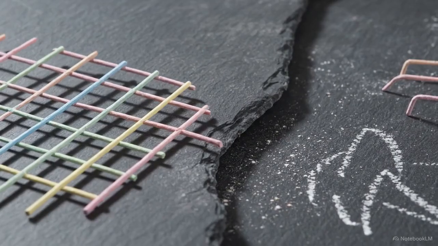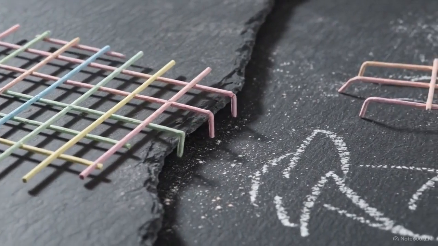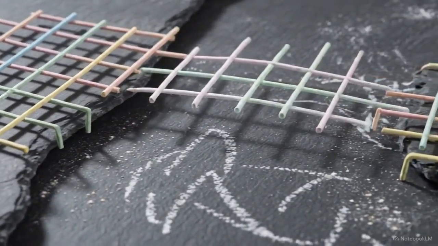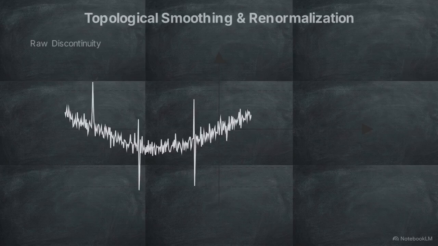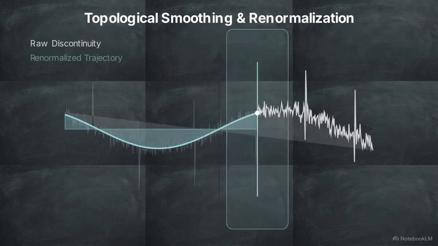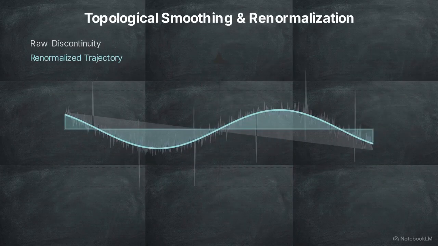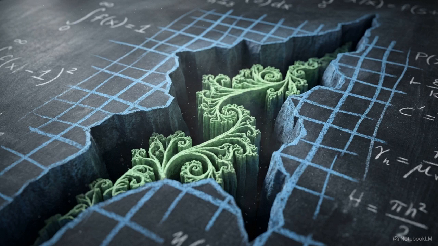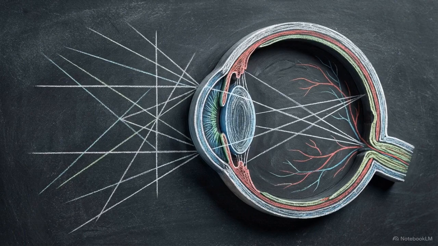For the universe to function, physical systems must possess a shared mechanism to navigate these gaps without collapsing. That mechanism is the application of topological smoothing and renormalization. These glitches provide the necessary gateway for time, memory, and evolution to exist within a deterministic universe. Human physiology provides the clearest example of this in action.